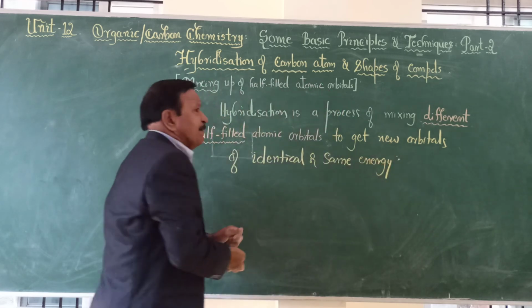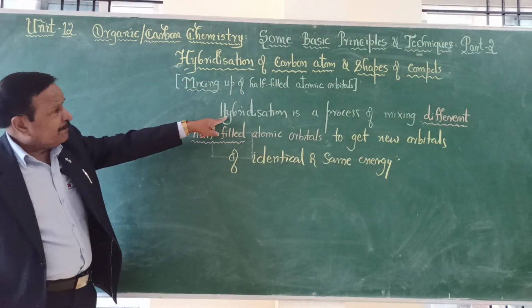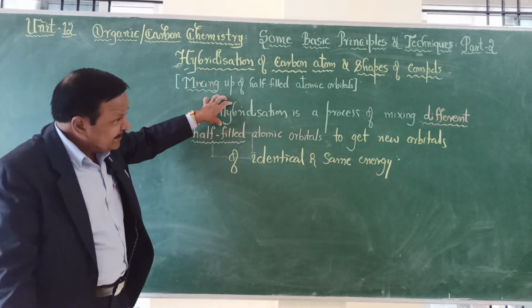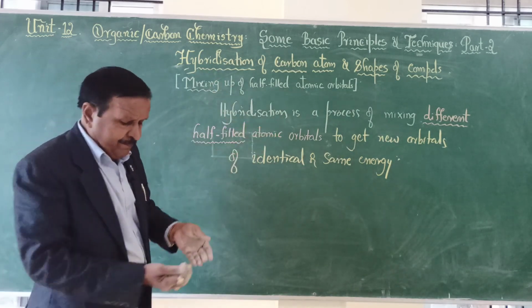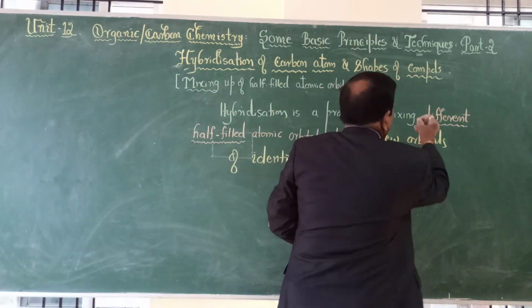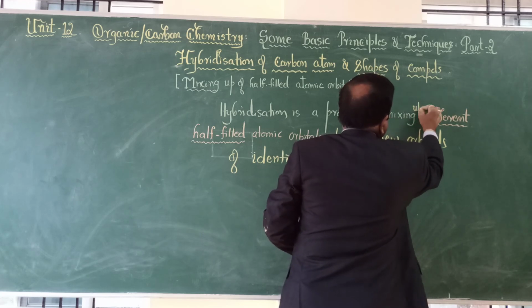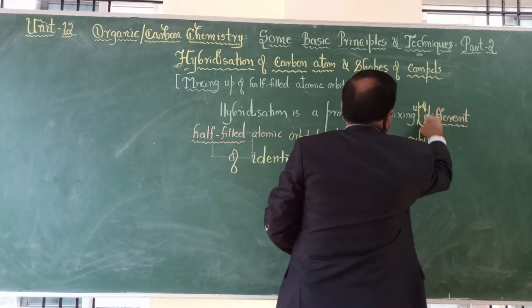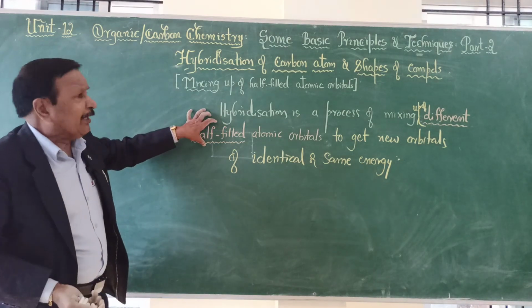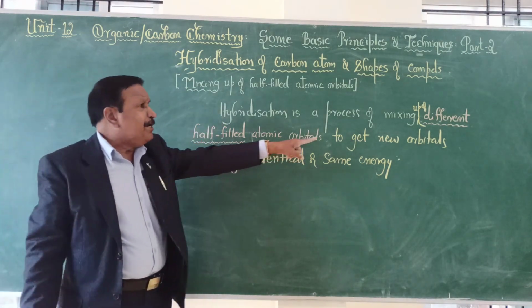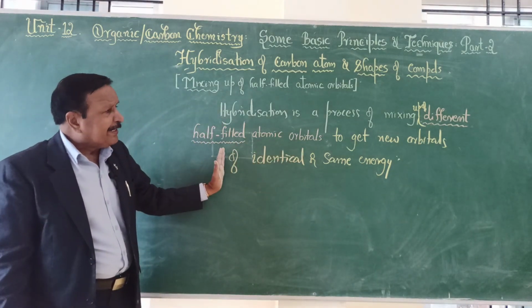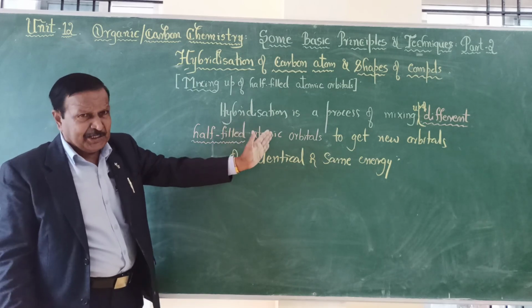This is what you mean by hybridization. Hybridization is a process of mixing up of different half-filled atomic orbitals to get new orbitals of identical or same energy.